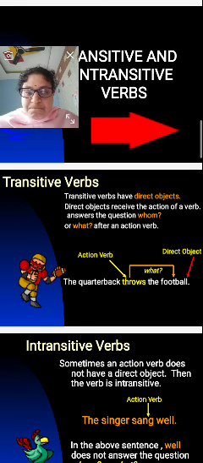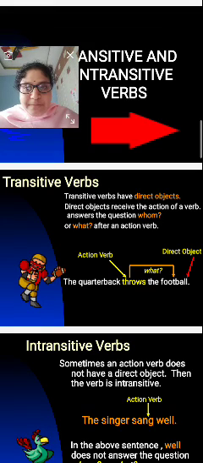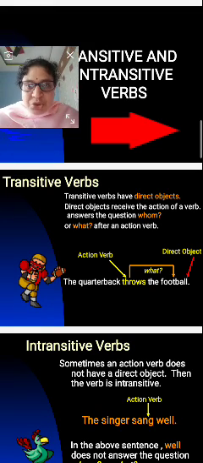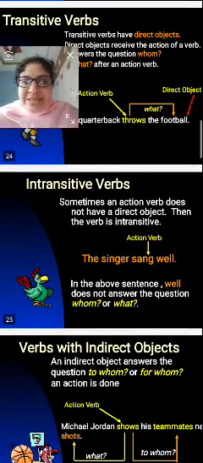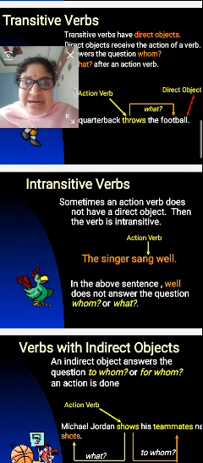Throws what? The football answers the question. Next one, intransitive verbs.